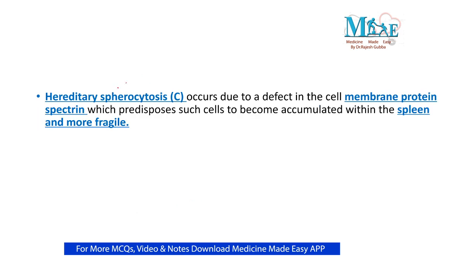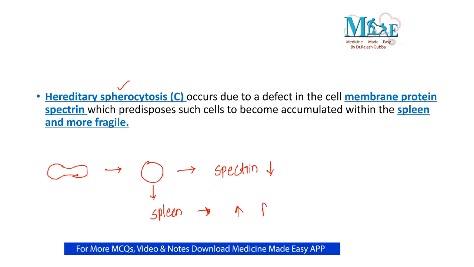You take the other option, that is spherocytosis. In spherocytosis, the biconcave shaped RBC will become spherical in shape. And why is this? This is mainly because of the spectrin deficiency within the cell wall. Thereby, this particular RBC, once it passes through the spleen, becomes highly fragile and gets ruptured, right? That is what you will see in hereditary spherocytosis.